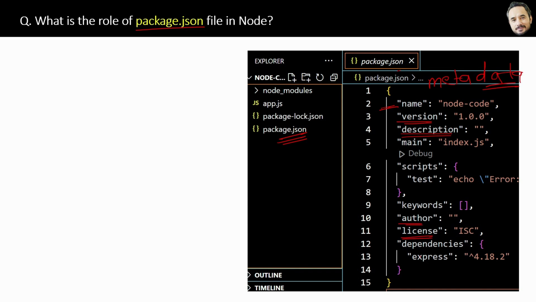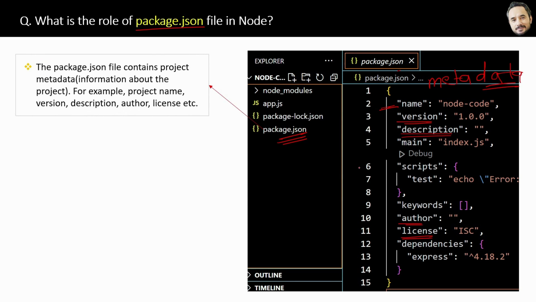So this is the information about this project, right? And the same thing I have written here also for later reference. Again, metadata is just information. Like, a book has content inside, but the name of the book and the author of the book are the information, the metadata about the book.